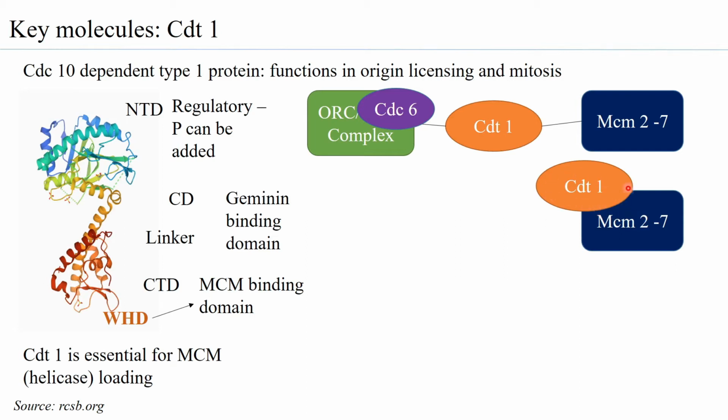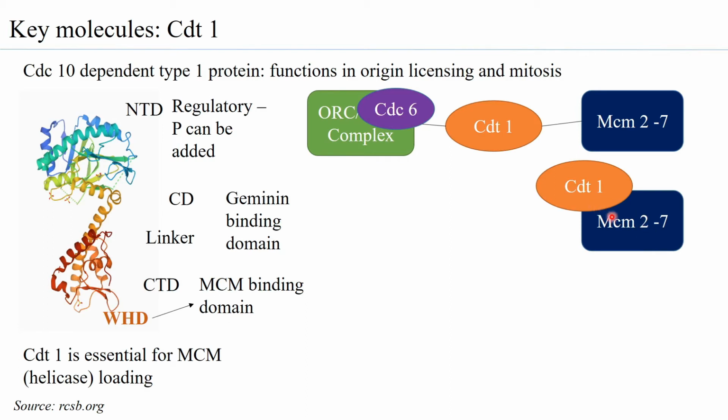And the CDT1 has to be in its dephosphorylated form, so there should not be any phosphorylation in the N-terminal domain if the CDT1 has to bind to the MCM2-7. In its dephosphorylated form, it has a high affinity to bind to the MCM2-7. There are a lot of soluble MCM2-7 complexes present in the nucleus, to which the CDT1 goes and binds with high affinity.